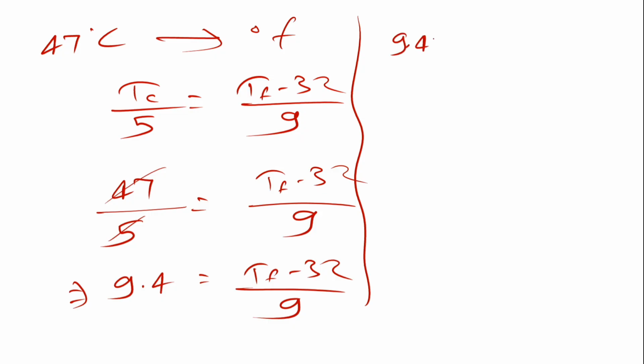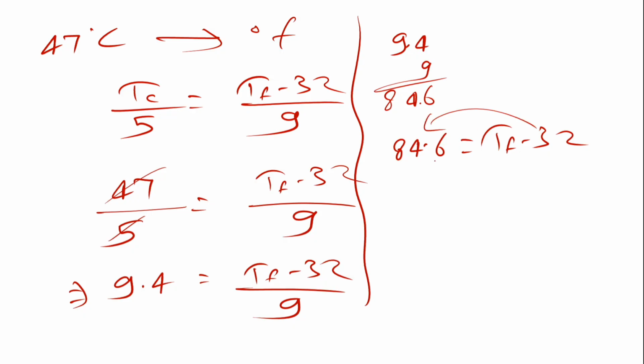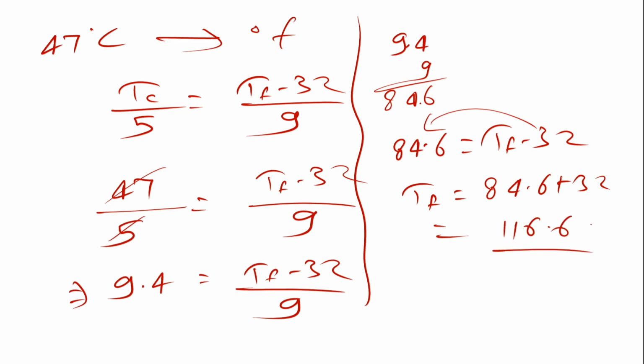So 9.4 into 9: 9 4s are 36, 3, 9 9s are 81, 84, so 84.6. So 84.6 equals Tf minus 32. So this minus sign will go there and be added. So Tf will be 84.6 plus 32, which is 116.6. So this much degree Fahrenheit is your answer. Clear?